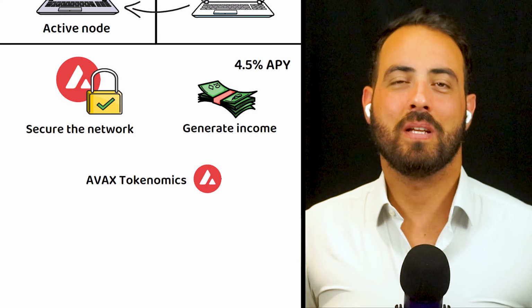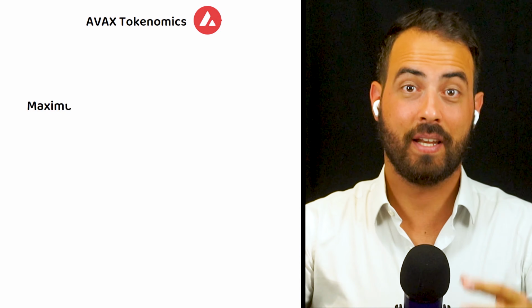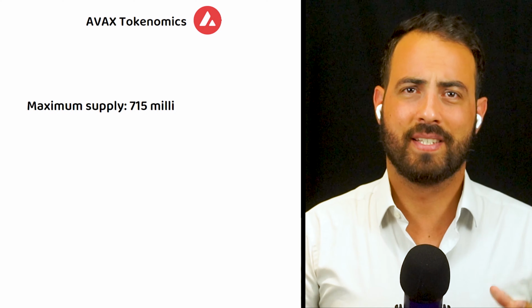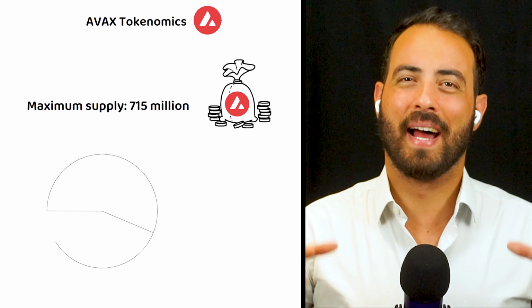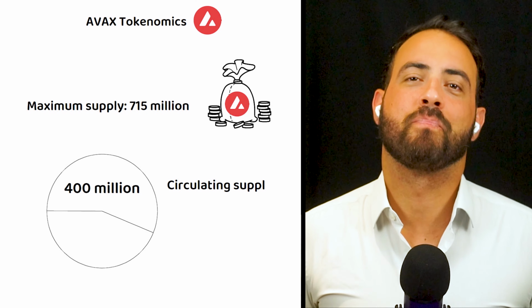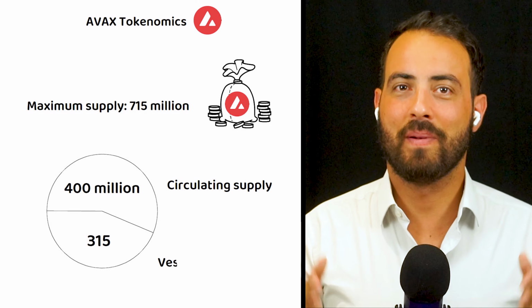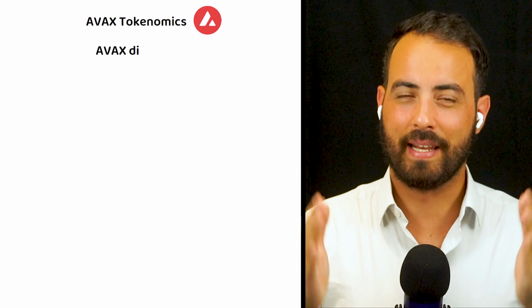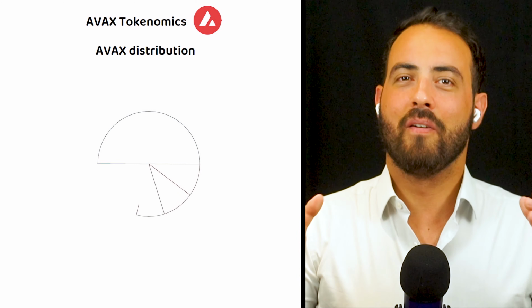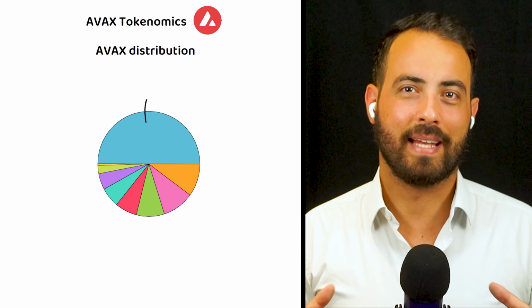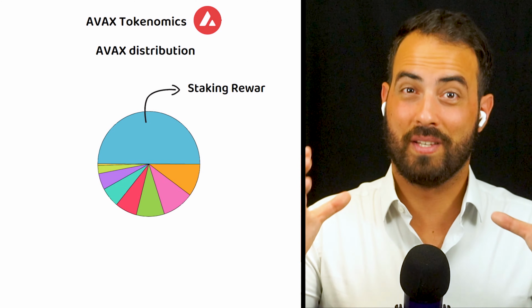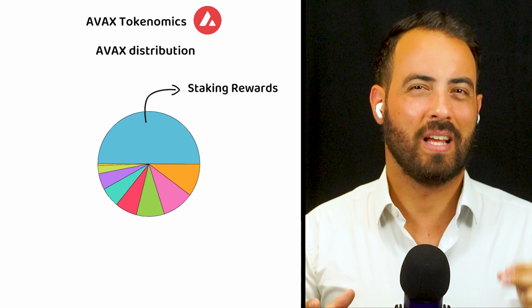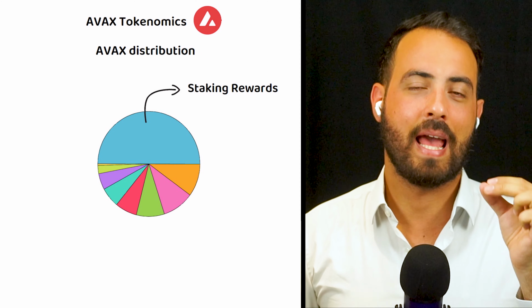AVAX has a maximum supply of 715 million tokens, of which 400 million or so are currently available to trade. The rest is vested as per their emission schedule, which is broken down as follows for their initial token distribution. 50% has been allocated to staking rewards, which is how the company can support the roughly 4.5% APY.